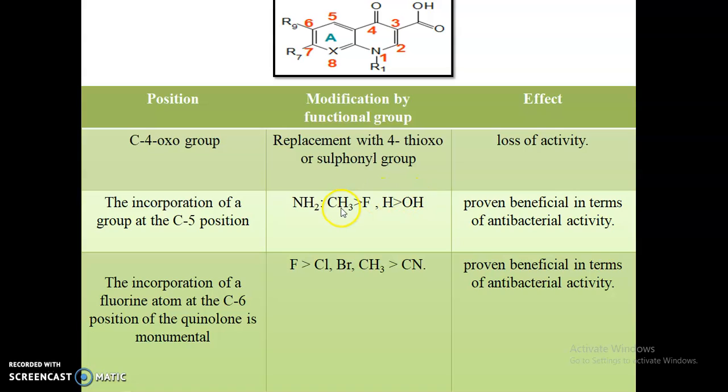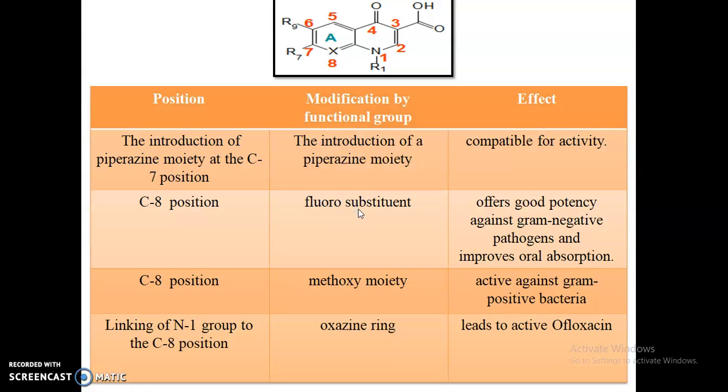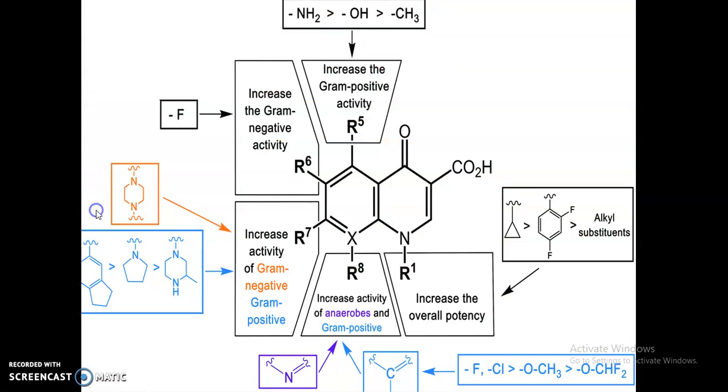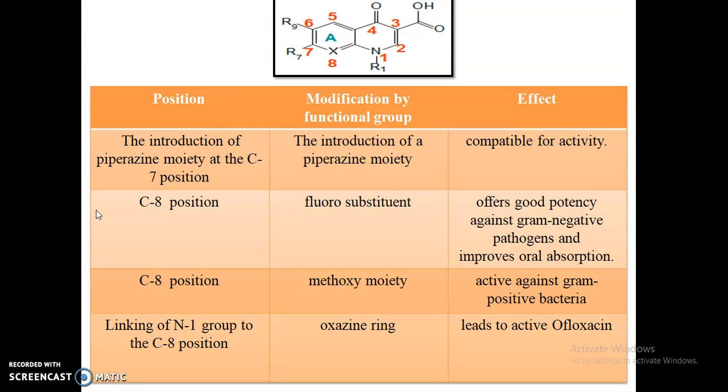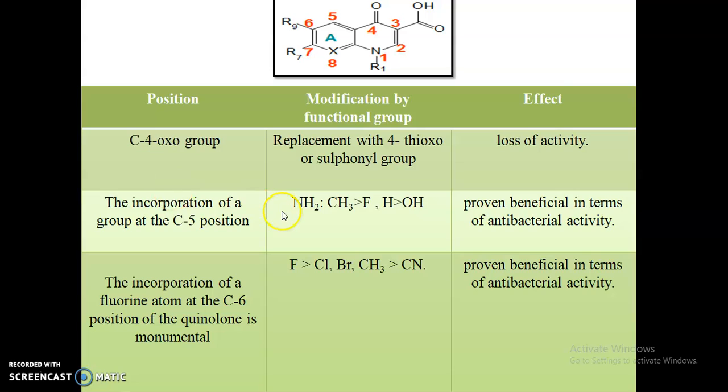In sequence, a methyl group shows better antibacterial activity than fluorine atoms, and a hydrogen atom shows better activity than the OH group.